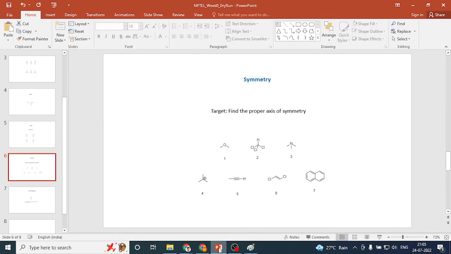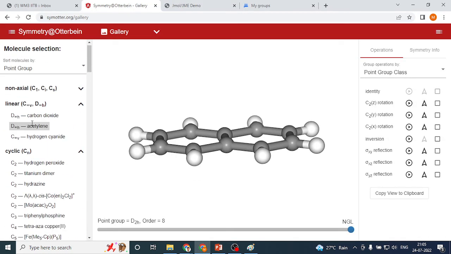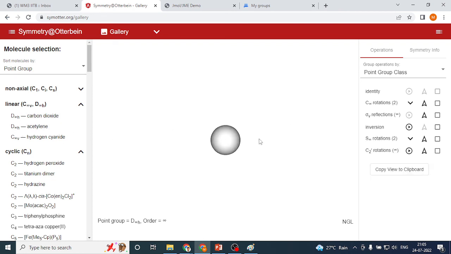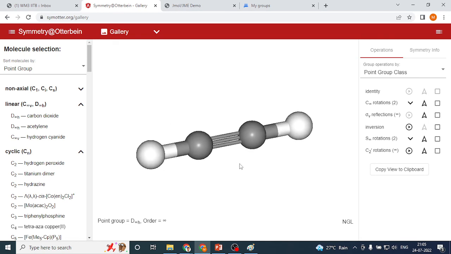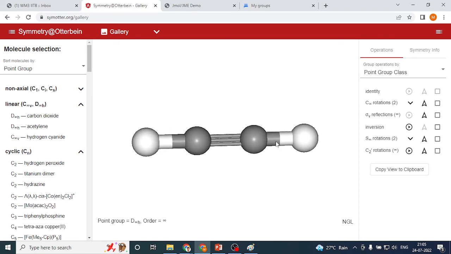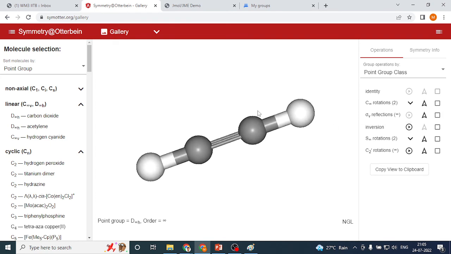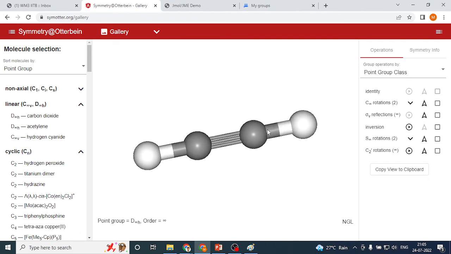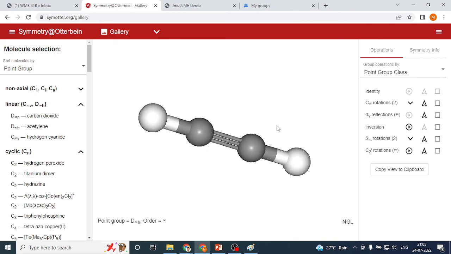And I can also show the other one, like here it belongs to the first class, here not acetylene. We can see it is not the same as I have shown in the presentation, but it is having the same. So a C infinity rotation, which we cannot show because any degree of rotation you do, we get the indistinguishable form from the initial one. So it has a C infinity passing through all the atoms involved here, like H, C, C, H. So this has a C infinity, right?